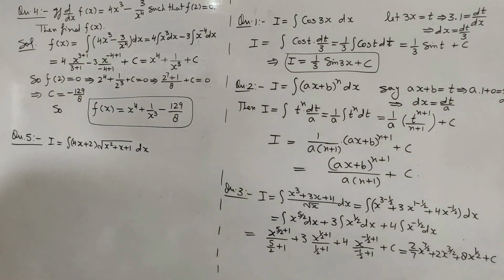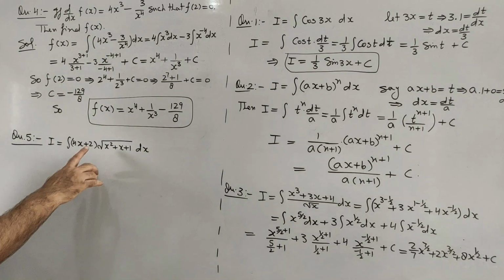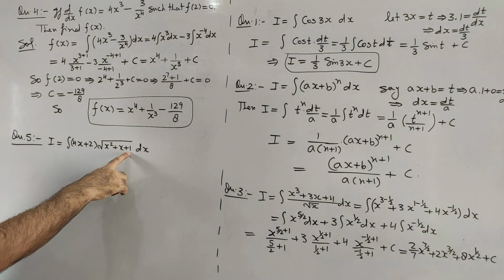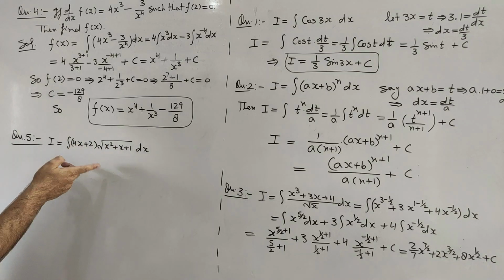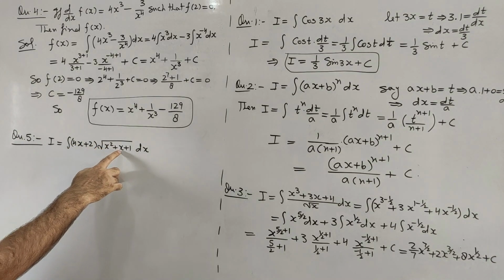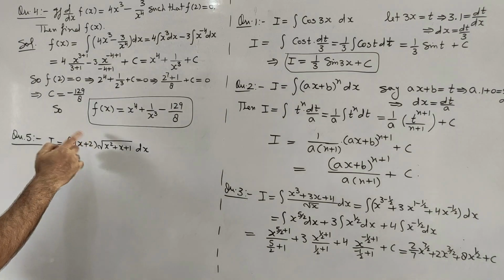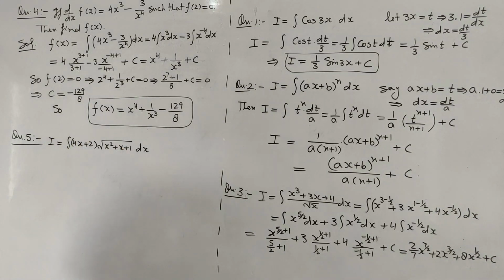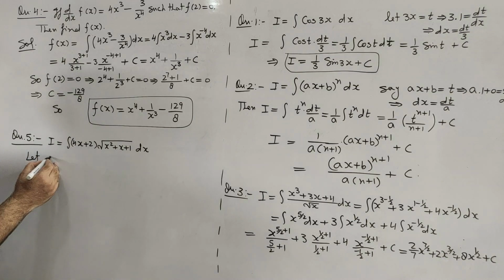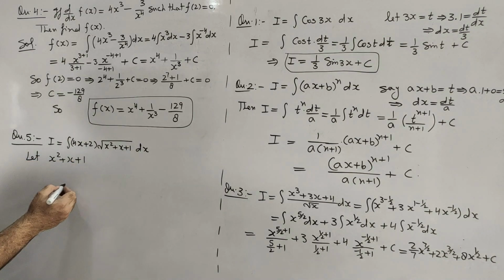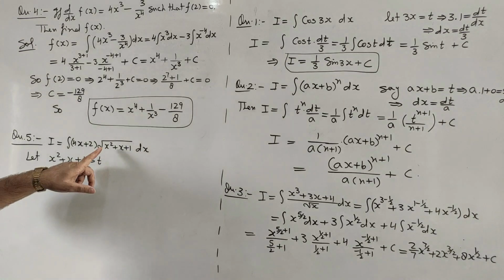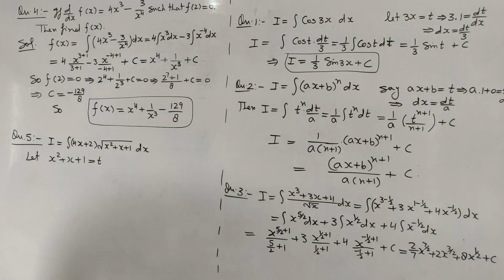Now we are coming to a different type of integrals, and in this type of integrals the differentiation of one part of the question is the other part. It means we see that the differentiation of x square plus x plus 1, that is 2x plus 1, will be somewhere in the question, and in this type of questions the value whose differentiation is given in the question will be taken as t. So let us take x square plus x plus 1 as t, because differentiation of x square plus x plus 1 is given in the question.